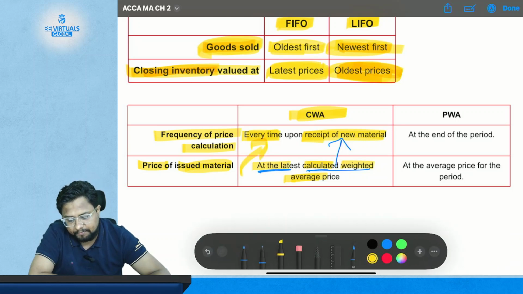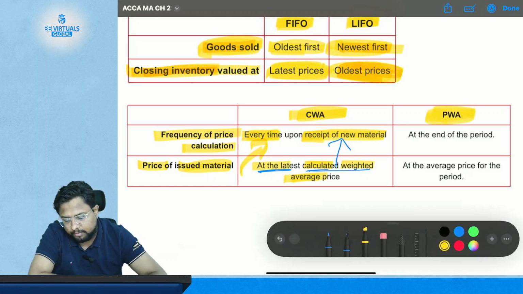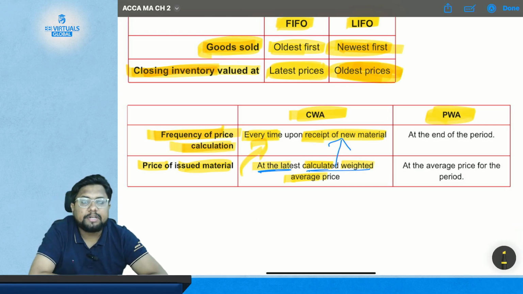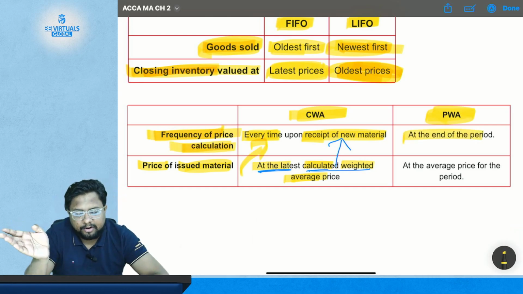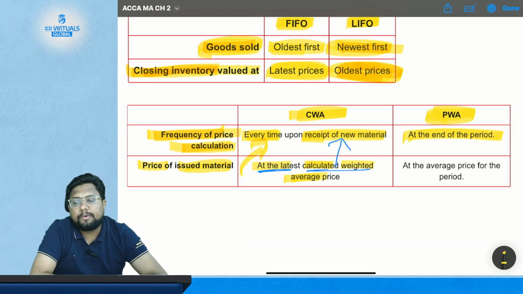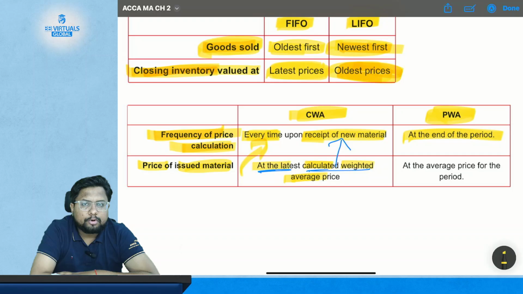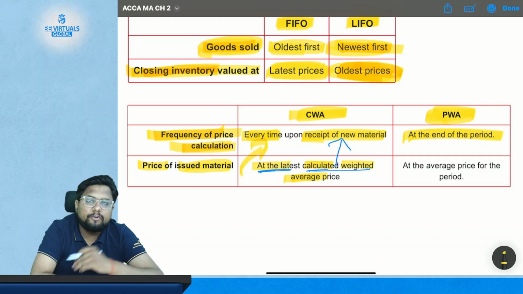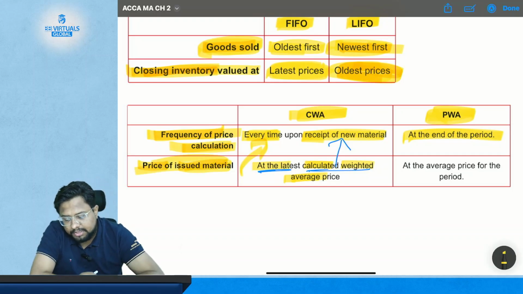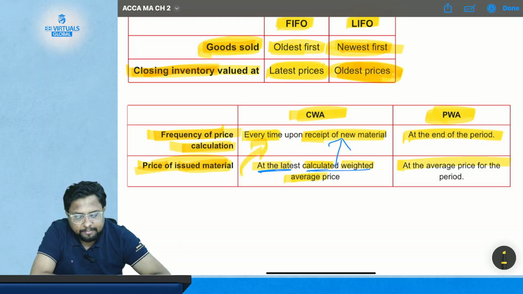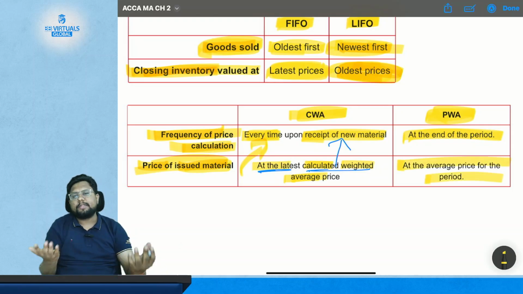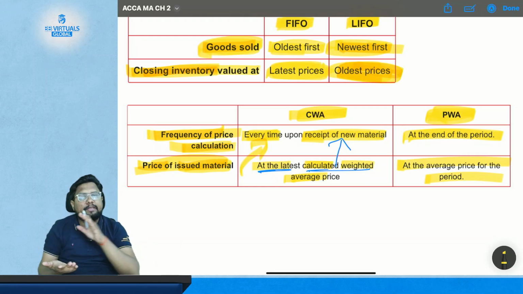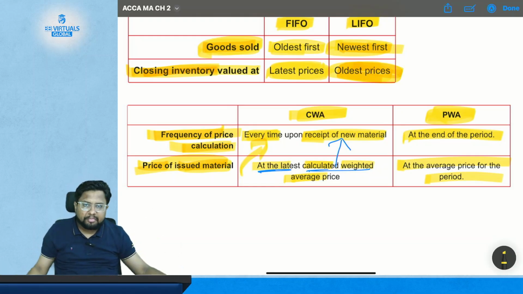Okay, now in PWA the frequency of price calculation is just one, at the end of the period. So only at the end of the period are you going to calculate the PWA price, and not every time you receive material. So this is different from CWA. The price of the issued material will be at the average price for the period. So whatever the average price is, you will consider that the same price at which you have issued your material.